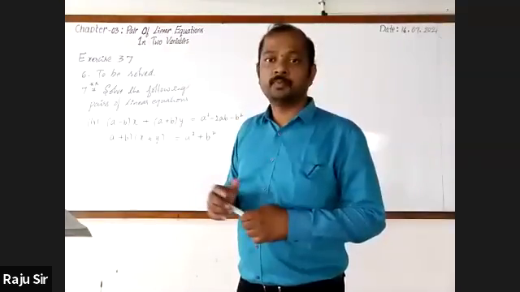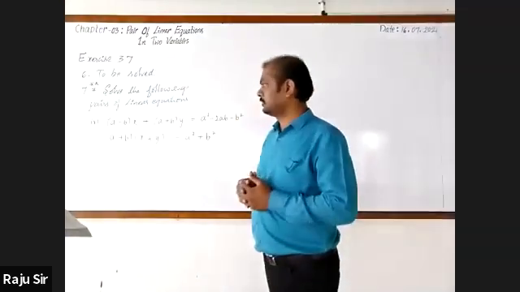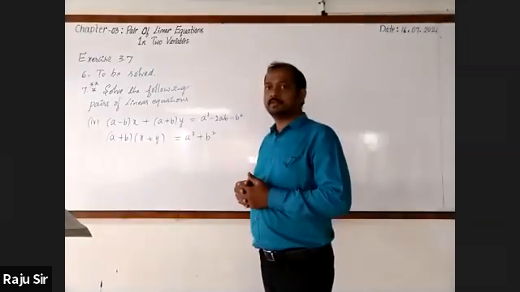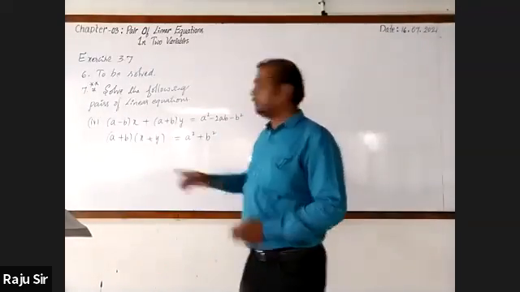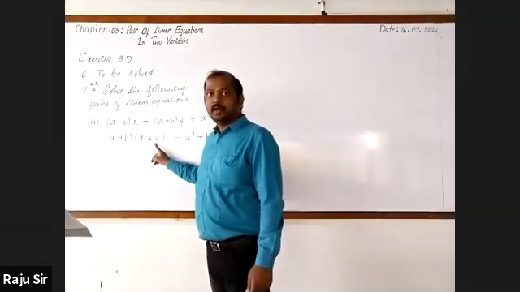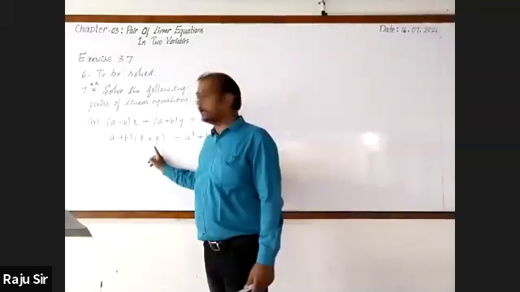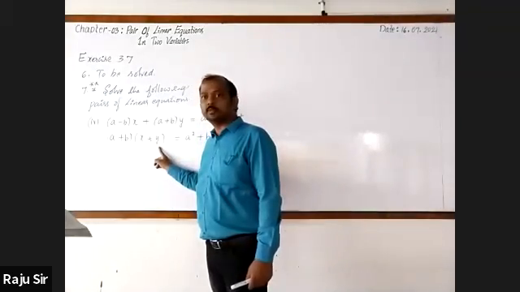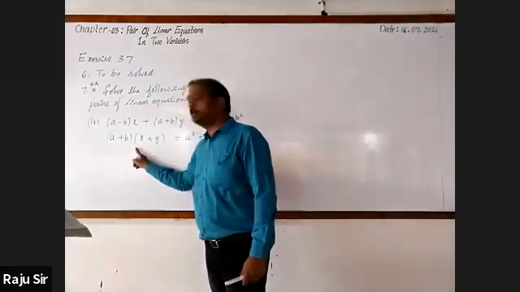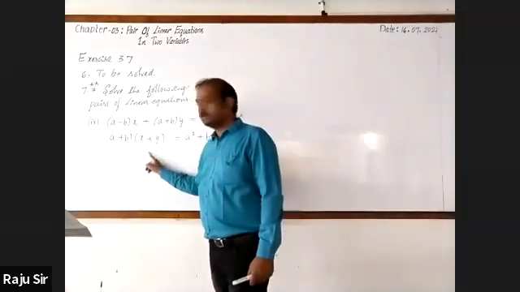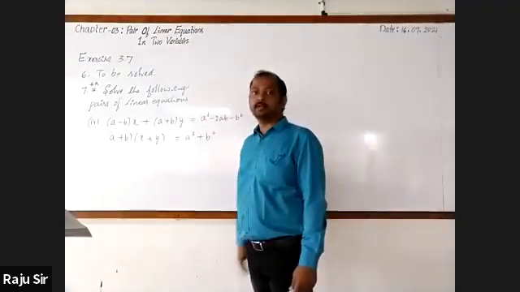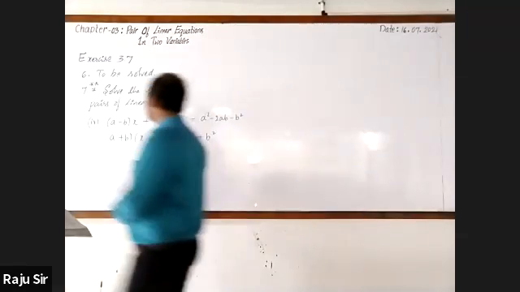How? (a plus b) whole of x plus (a plus b) whole of y is equal to a square plus b square. We want the x term and the y term. So I can write the second equation as (a plus b) into x plus (a plus b) into y.